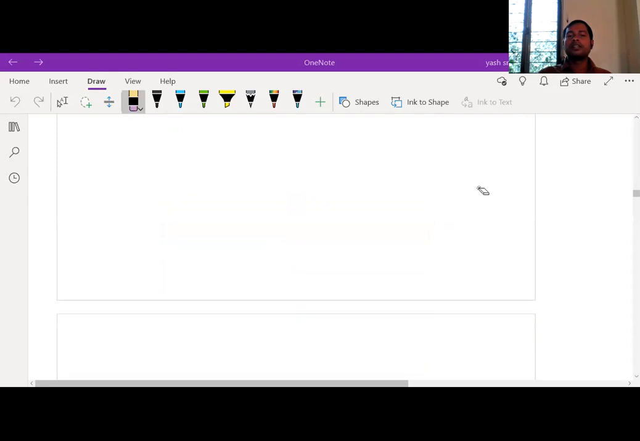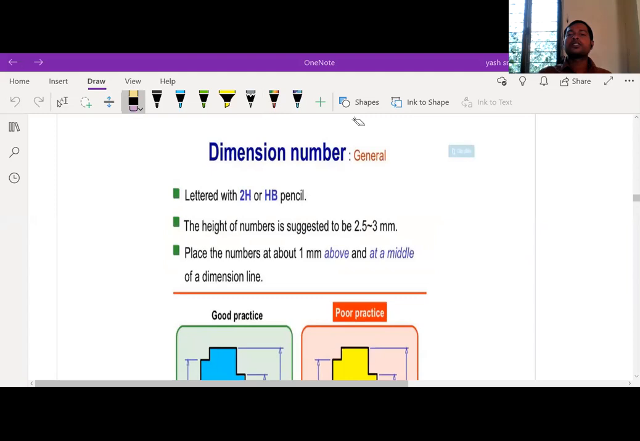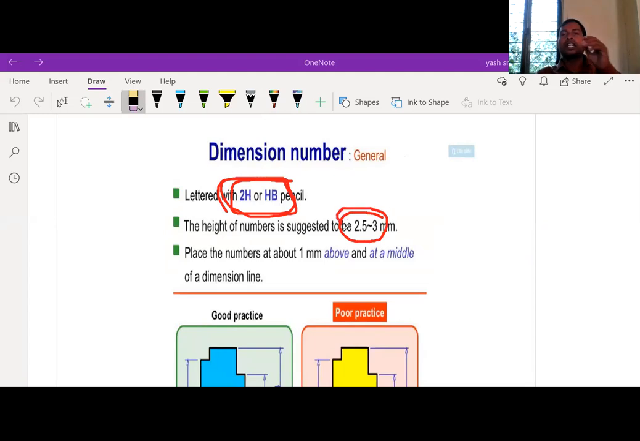Let's go to another slide. Next one is the dimensioning number. The dimensioning number is nothing but 20, 30, 40, like this. This dimensioning number must be drawn with an HB or 2H pencil, that is, a somewhat darker pencil. And the height must be 2.5 to 3 mm. Whatever number you write, 20 mm or 30 mm, that size must be 2.5 to 3 mm.